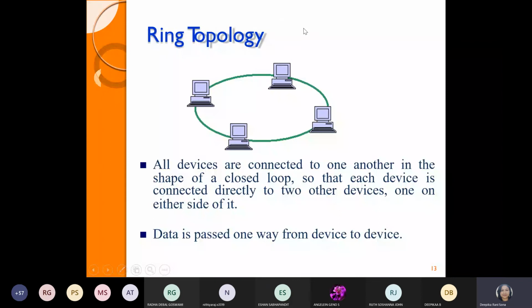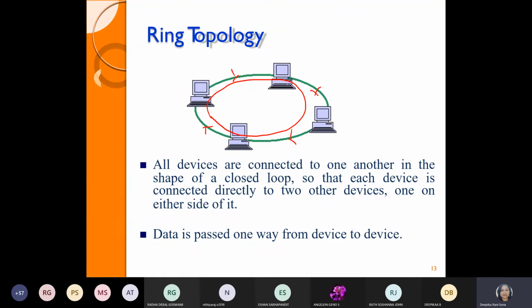Then the next topology is ring topology. The name itself says that when we connect the devices by using the connector or link, it should look like a circle. Ring means an enclosed path, a closed path. The devices connected must follow a loop structure, a closed loop structure. So this is called your ring topology.